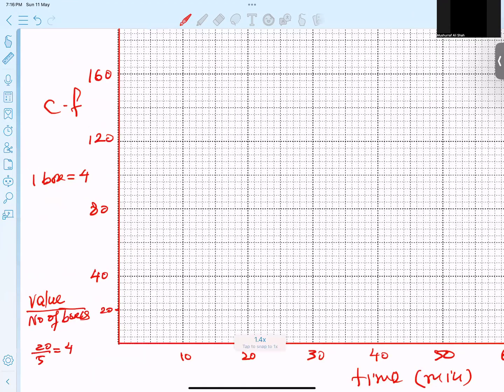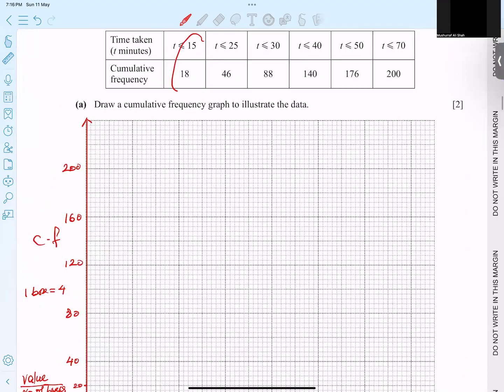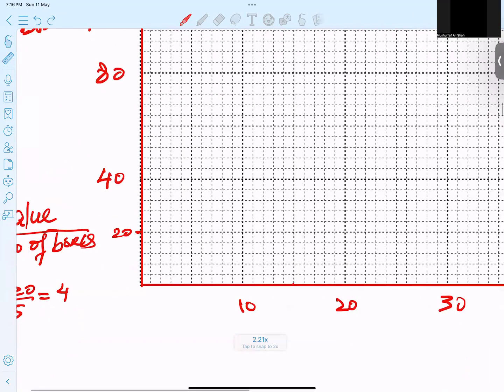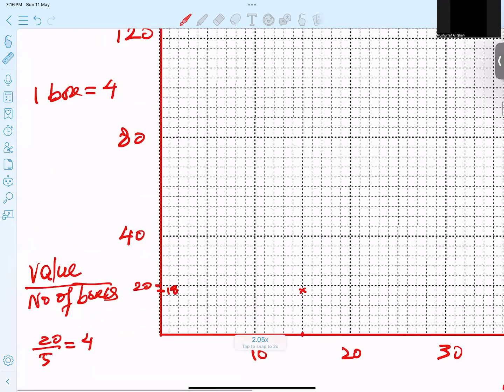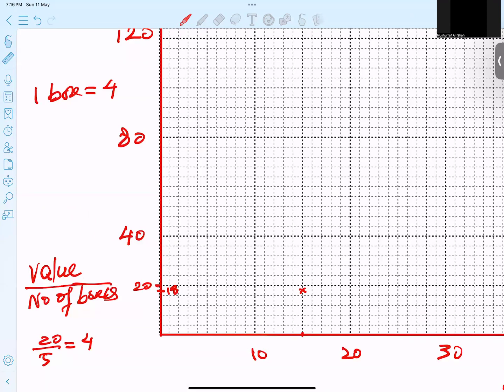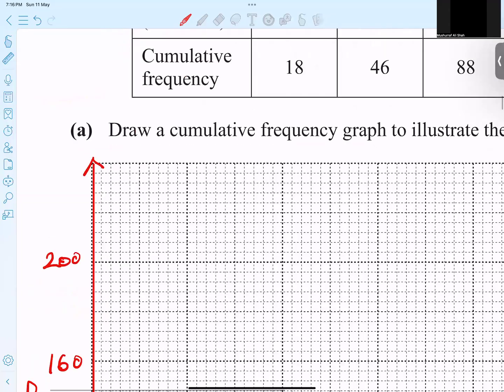Let's talk about the first point: 15 and 18. 15 is here. Where is 18? Make sure one box is 4, so this is naturally 16, and 18 comes in the middle of that. So we have to be careful because one box represents 4, and there's one small box at 16, so 18 is above it.